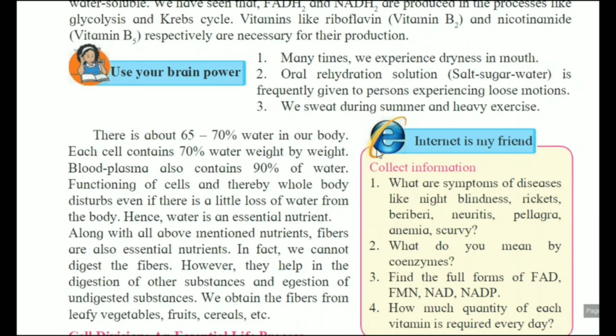There is about 65 to 70% water in our body. Each cell contains 70% water by weight. Blood plasma also contains 90% water.